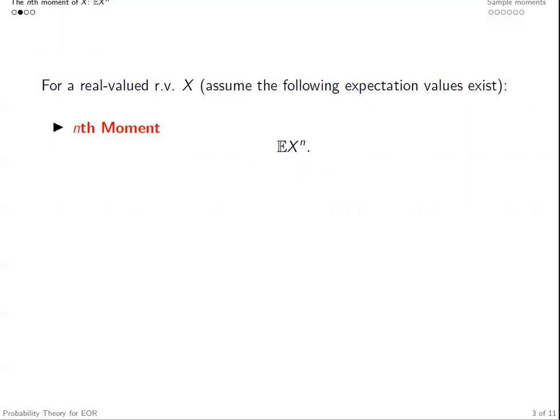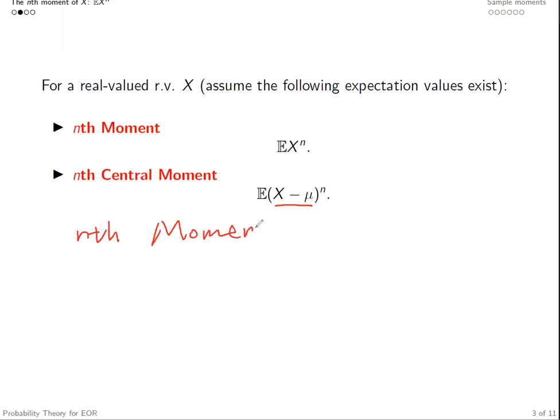So this is the nth moment, and we also have the nth central moment of x, which is essentially the nth moment of the new random variable x minus mu. So the nth moment of the real valued random variable x minus mu is the nth central moment of x.